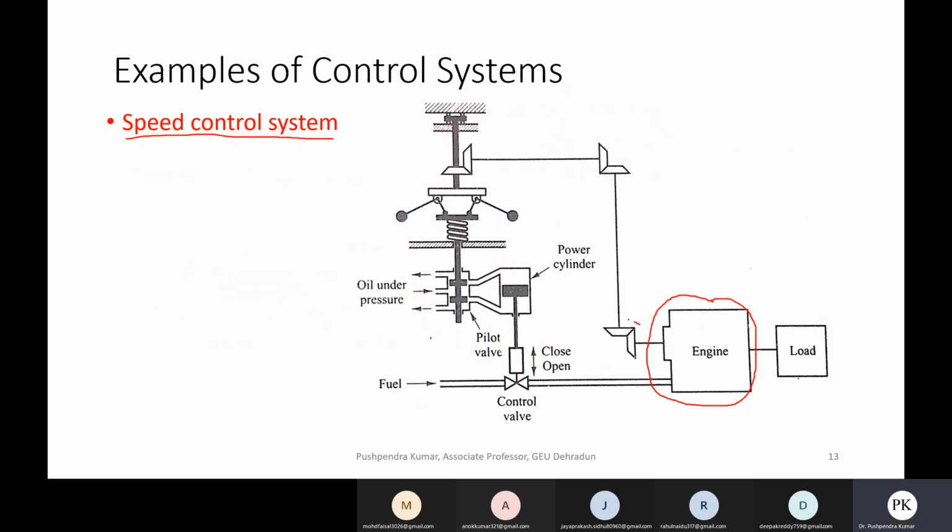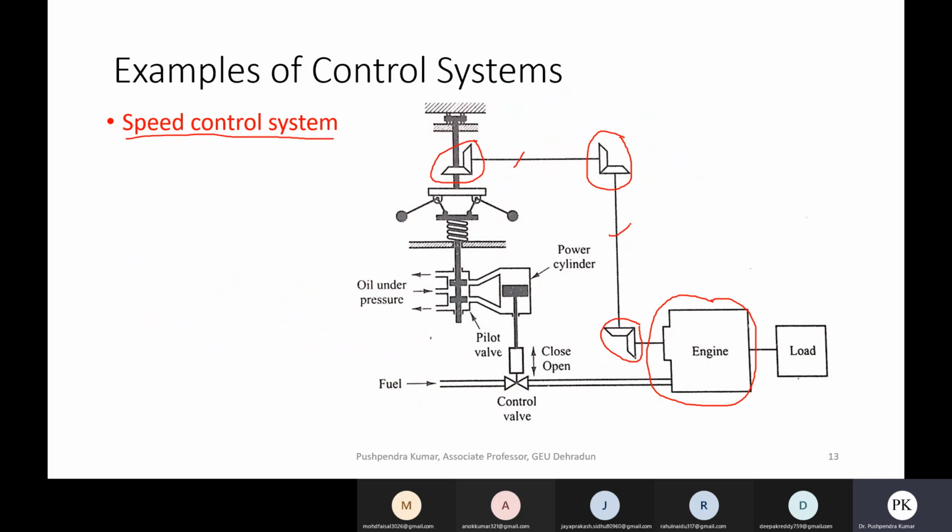We have this gear arrangement here, and here, and here, in order to connect these shafts at 90 degrees.